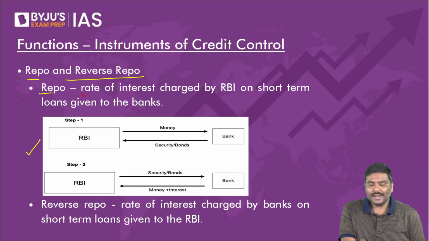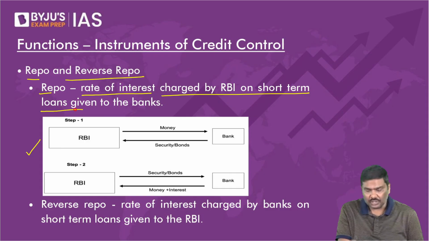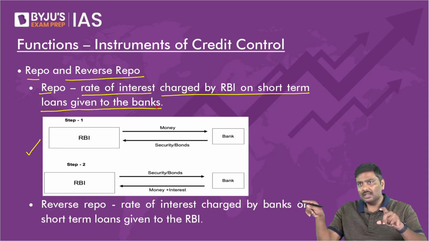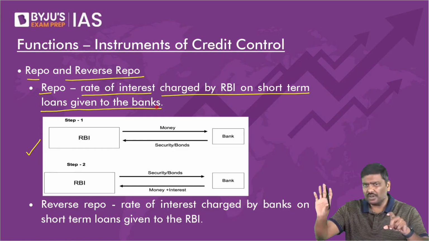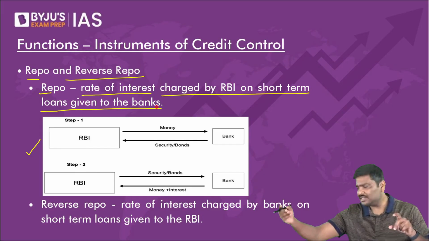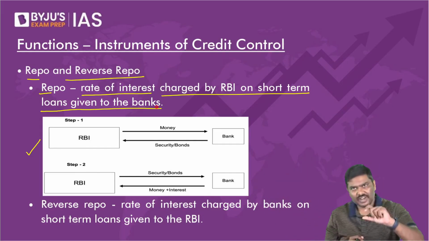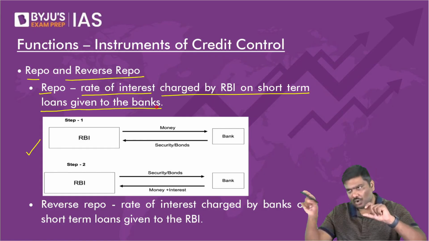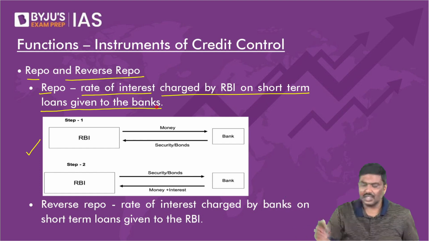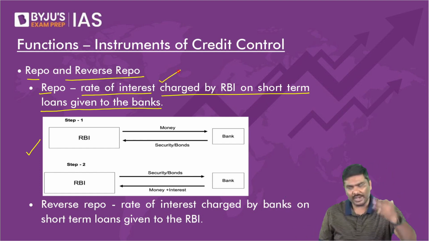Repo is the rate of interest charged by RBI on the short-term loans given to banks. When RBI gives a loan to a bank, it is for a very short duration. Sir, how short? 1 day, 7 days, 14 days, very, very short duration. So whenever RBI provides a short-term loan to a bank for a very short duration, RBI will charge a rate of interest. That rate of interest is basically called the repo rate.